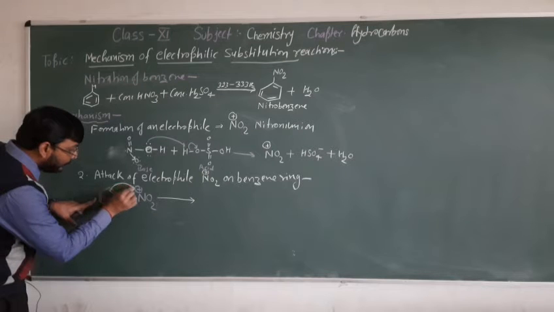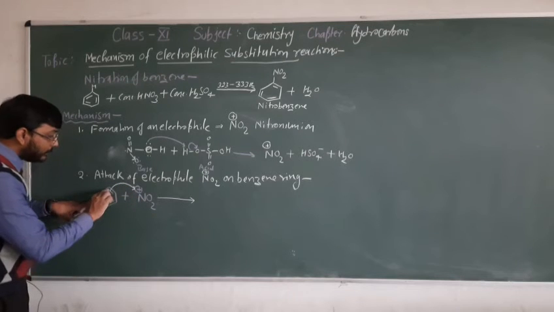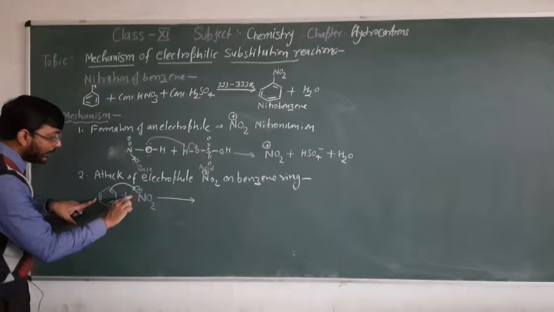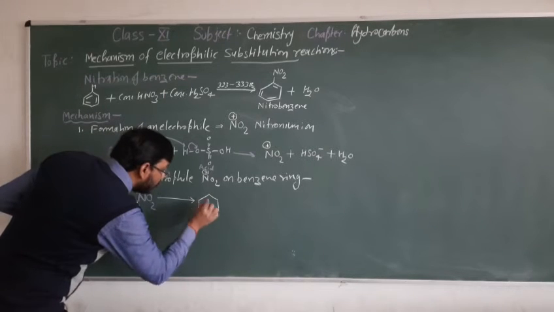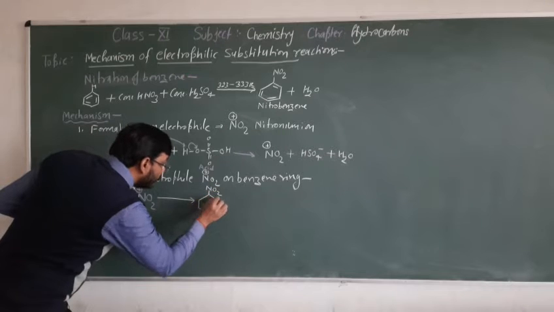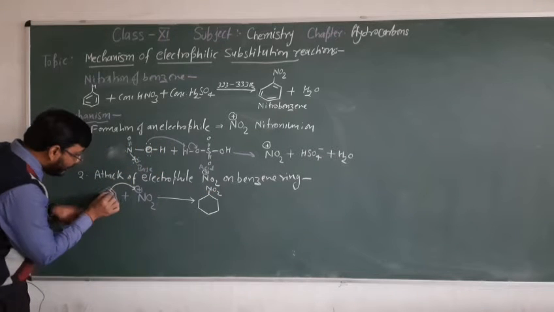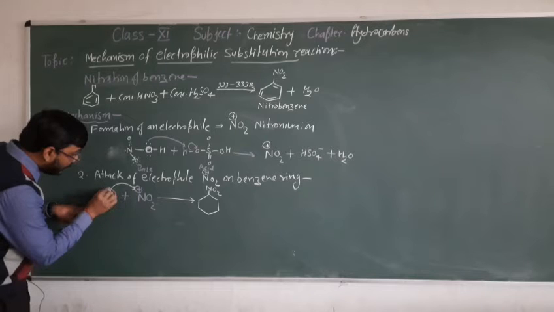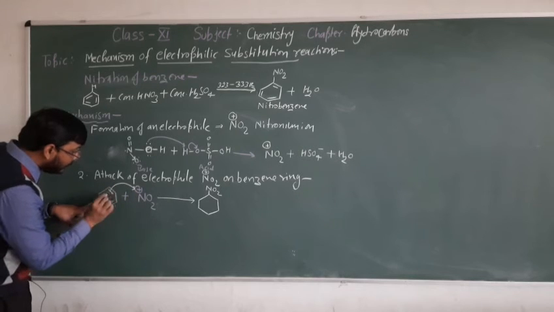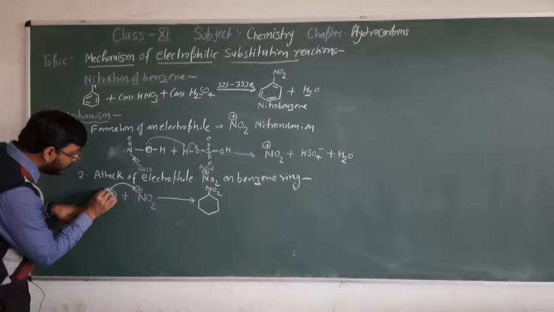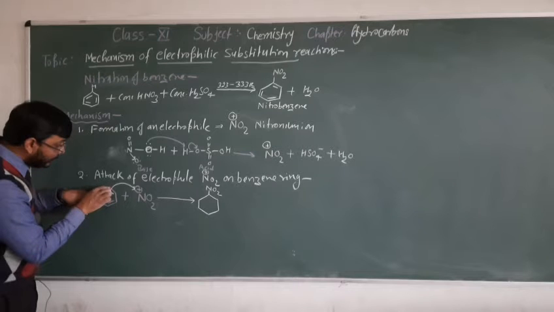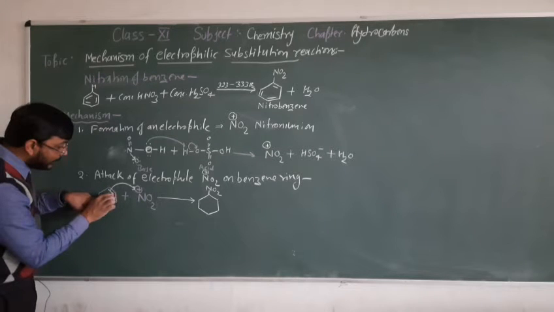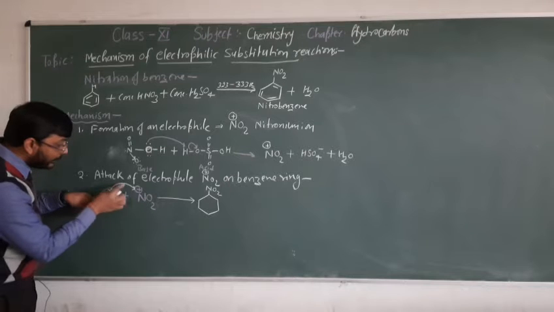So this pi electron pair migrates towards the nitrogen atom, and a bond forms between this carbon of benzene and the nitrogen. Now this bond breaks from here. When these electrons migrate towards the nitrogen, the other carbon is not affected because the electron remains with it, but this carbon is affected because the electron belonging to this carbon has migrated towards the nitrogen.